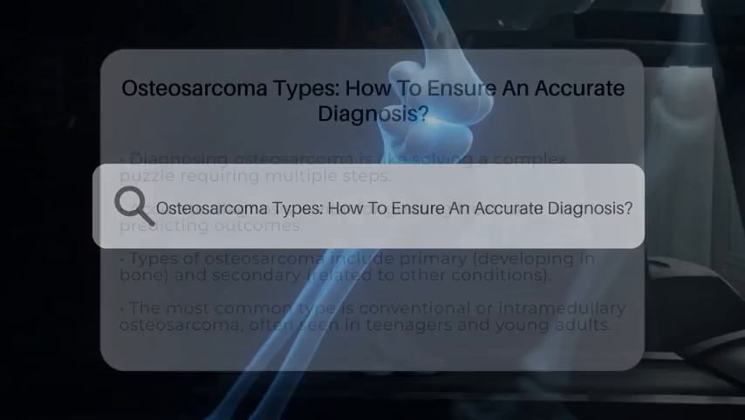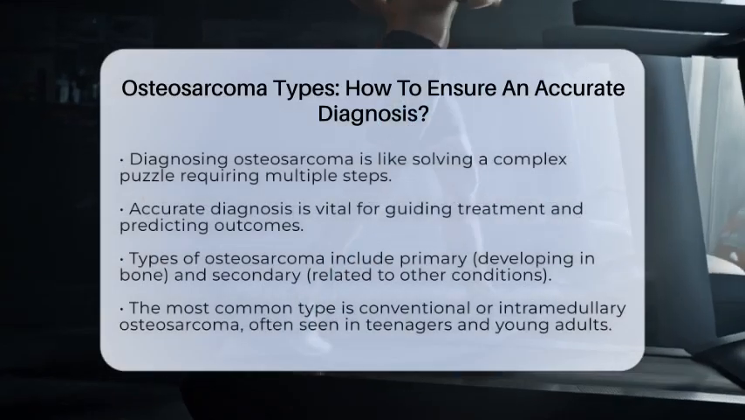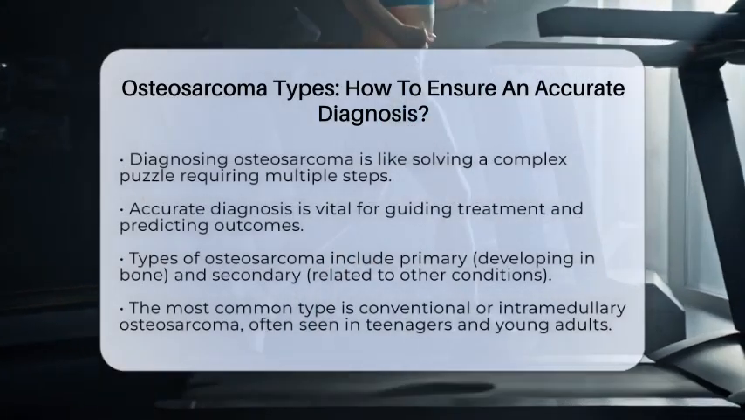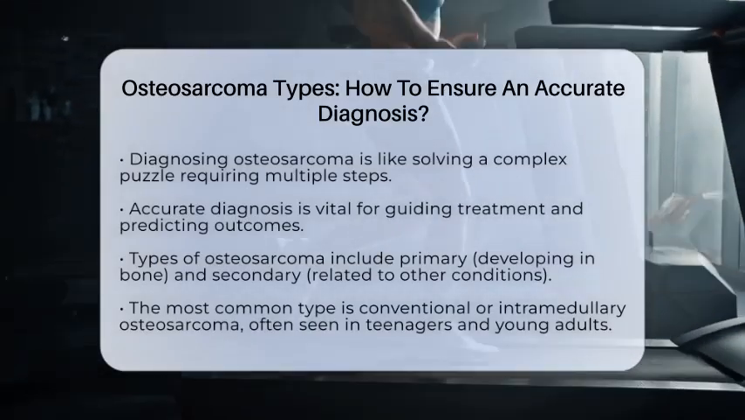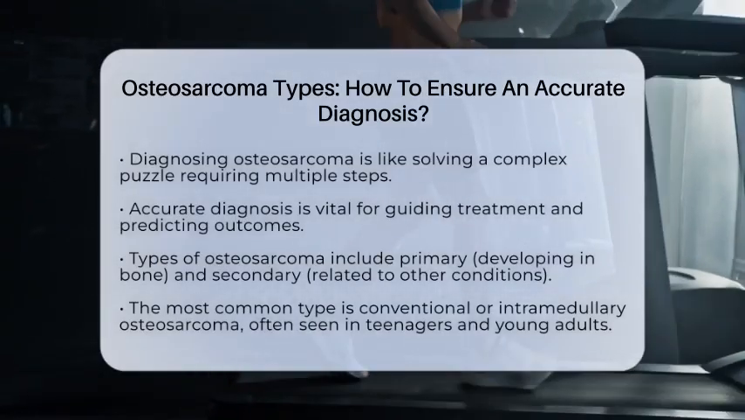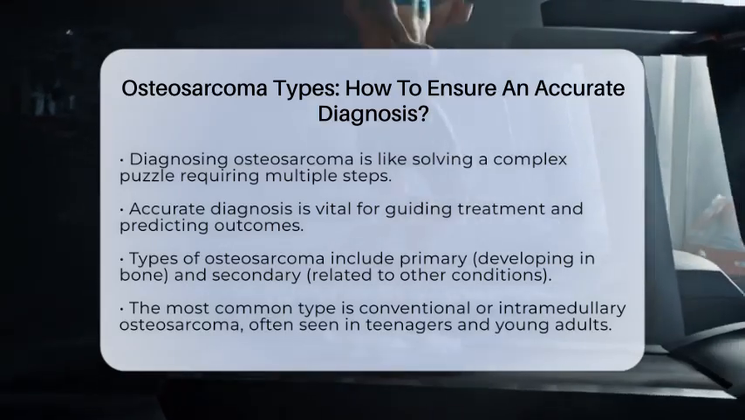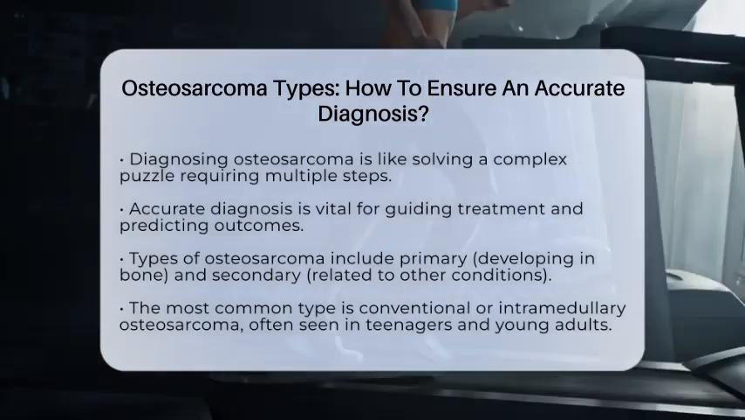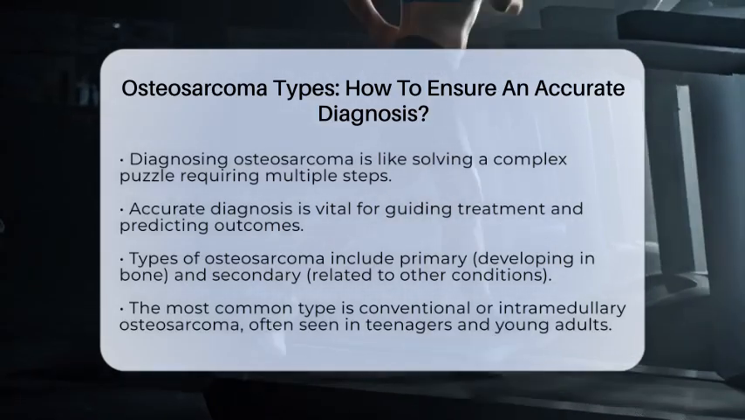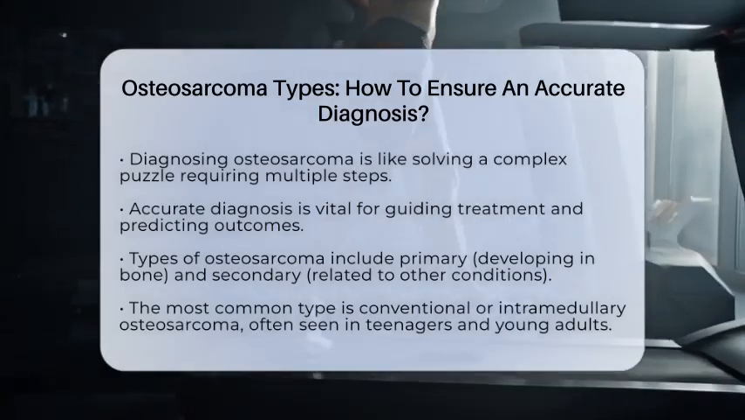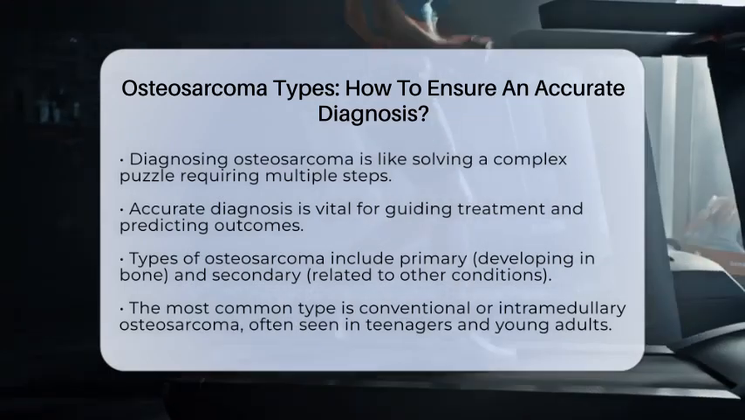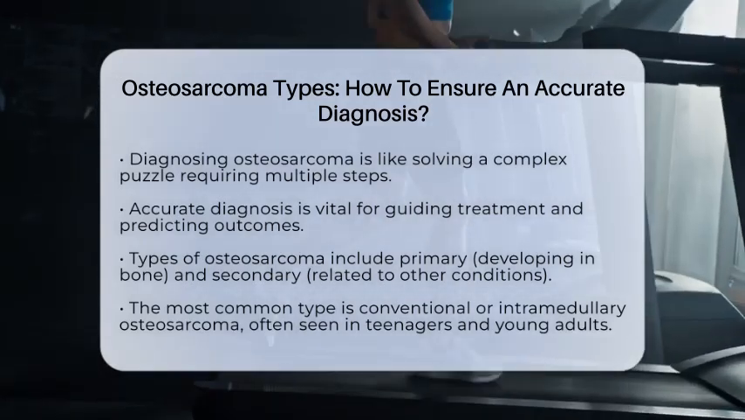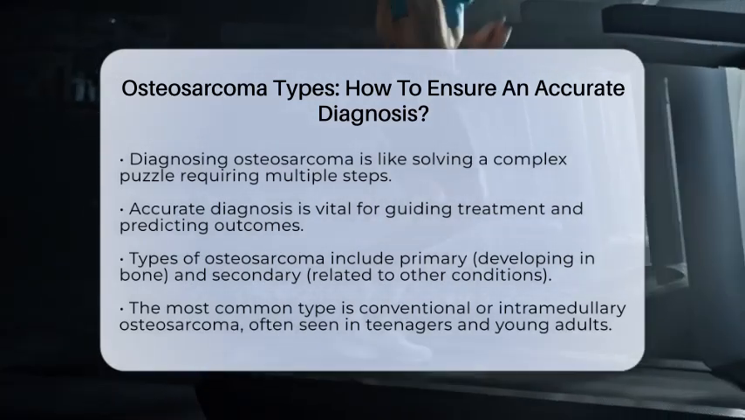Osteosarcoma types. How to ensure an accurate diagnosis. Imagine trying to solve a complex puzzle without all the pieces. That's what diagnosing osteosarcoma can feel like without the right approach. Accurate diagnosis is essential because it guides treatment and helps predict outcomes. To get it right, doctors use a combination of clinical evaluation, imaging, biopsy, and lab tests, all working together.